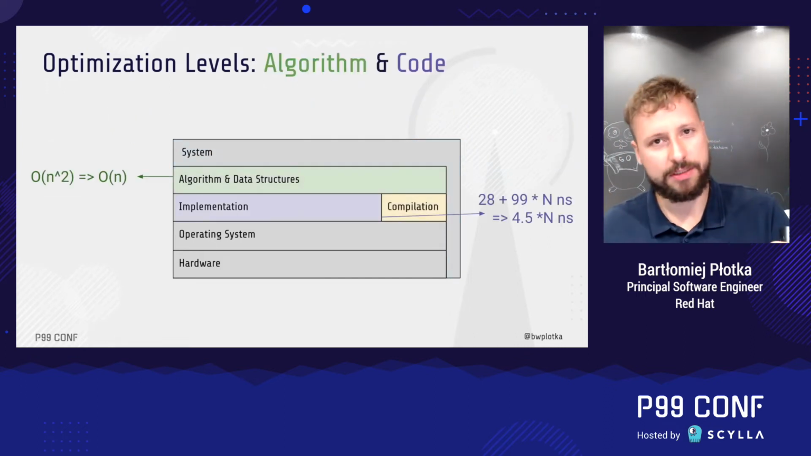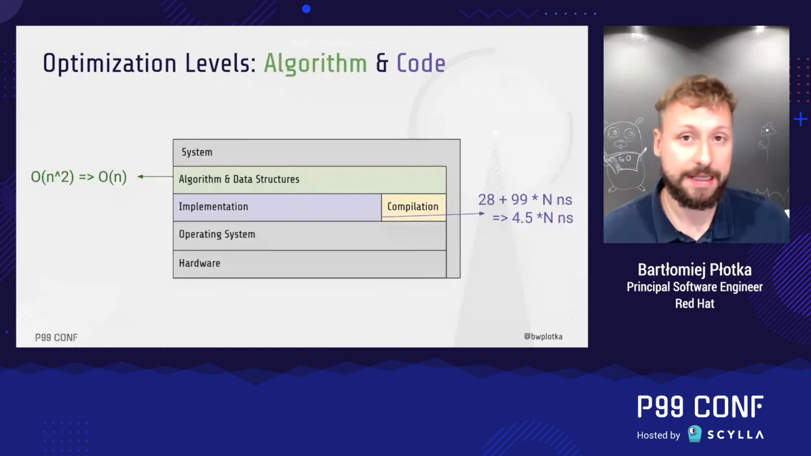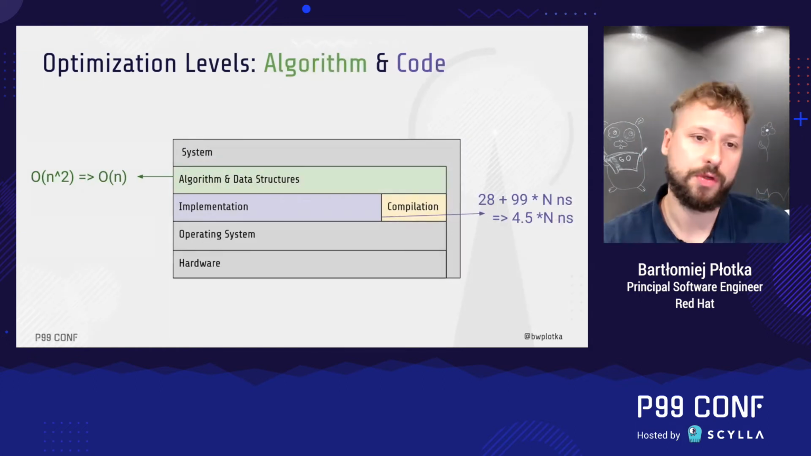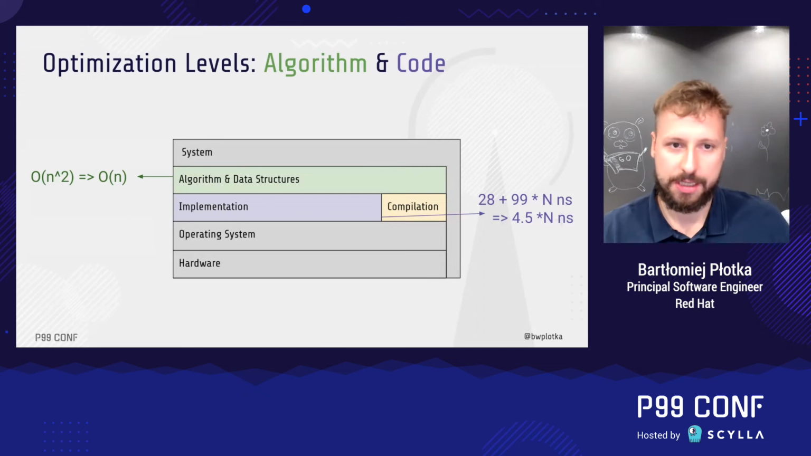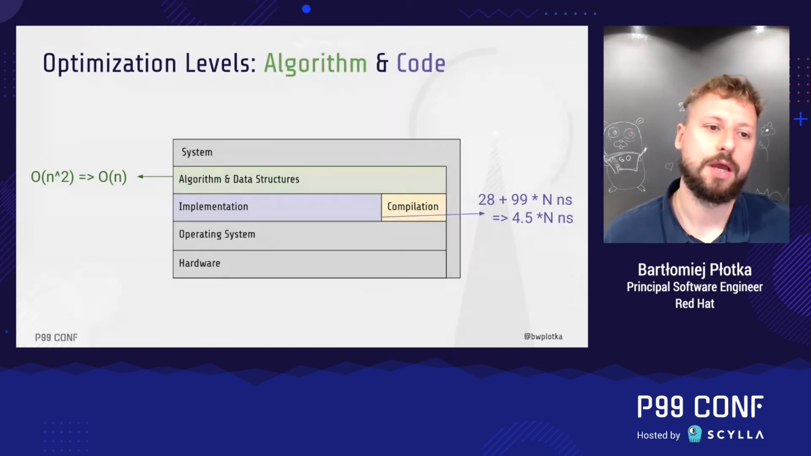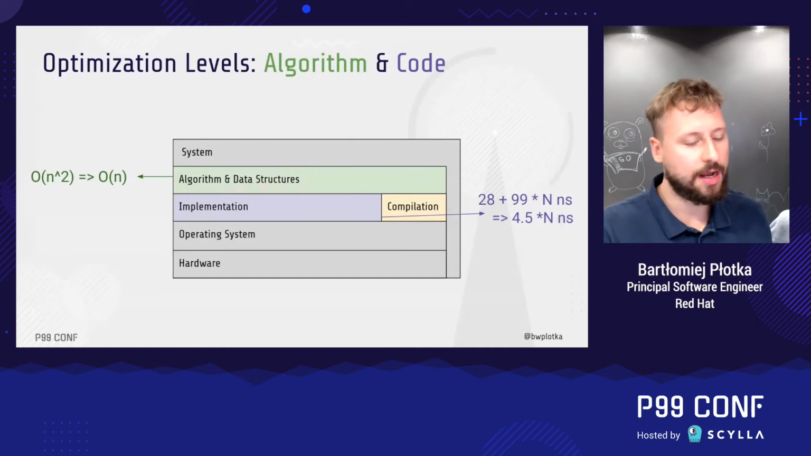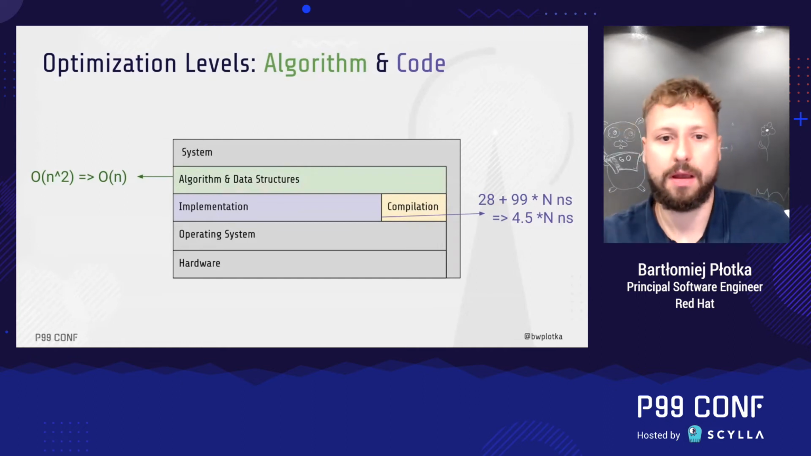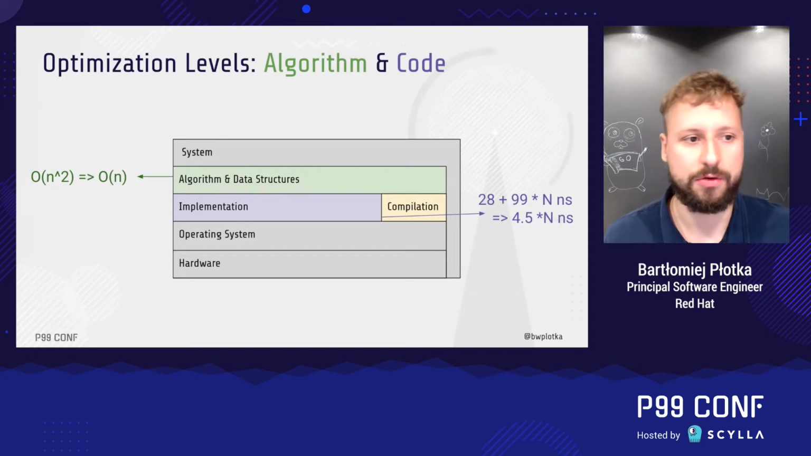But that's not all the levels we have. We also have algorithm and data structure, which usually focus on improving asymptotic complexity, so the growth factor for the runtime and space cost based on the input. For example, switching from one sorting algorithm to another might improve the efficiency of our solution.